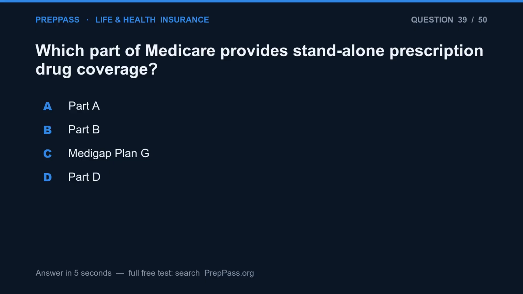Question 39. Which part of Medicare provides standalone prescription drug coverage? A. Part A. B. Part B. C. Medigap Plan G. D. Part D.